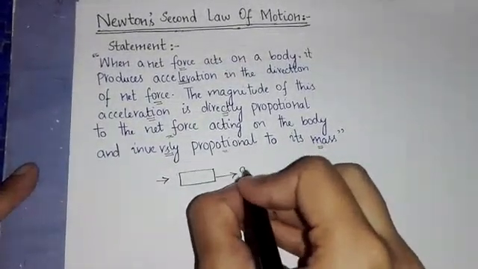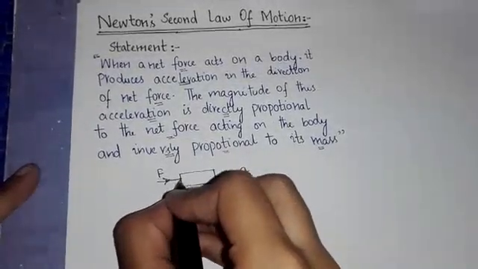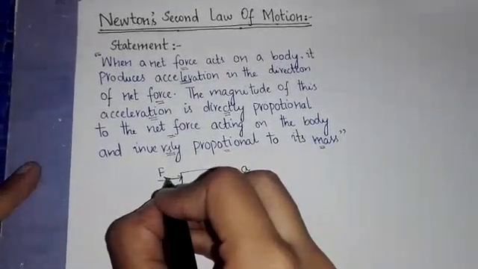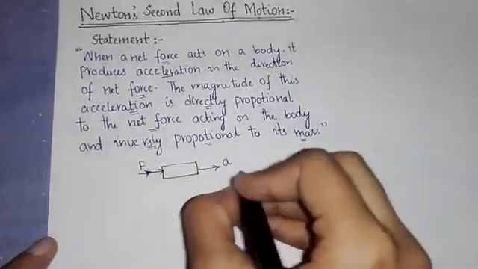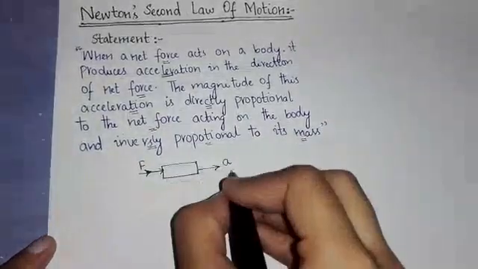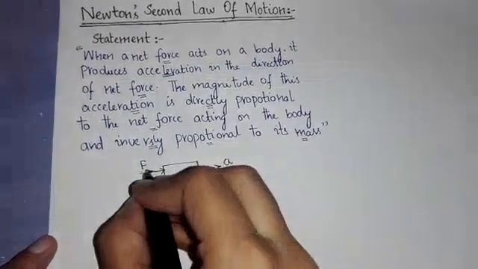It means that if a force acts on a body, it produces some acceleration in this body, right? In that, the acceleration produced in this body is in the direction of the force.